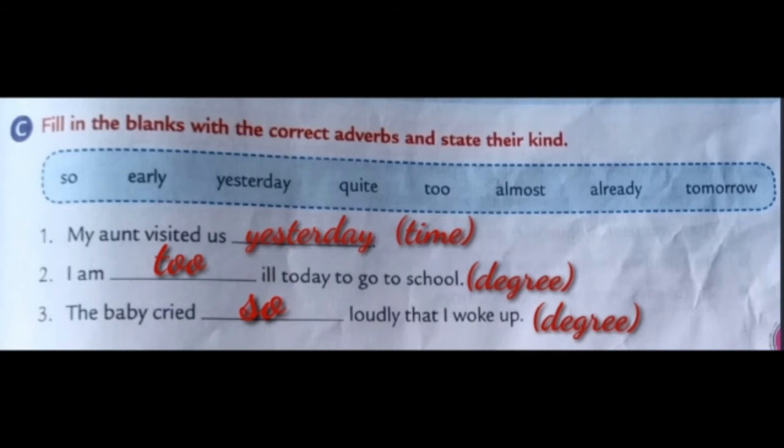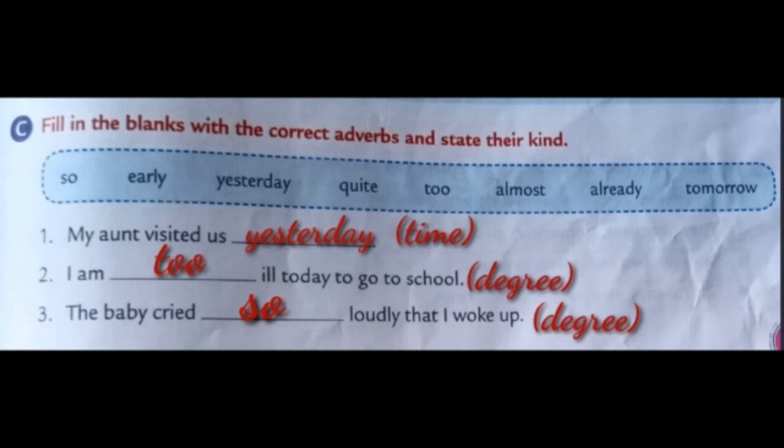What is adverb of time? An adverb of time indicates when an action takes place. When an action takes place here? Yesterday. Now we are moving to the second one. I am too ill today to go to school. Here, what is the answer? Too. What kind? Adverb of degree.